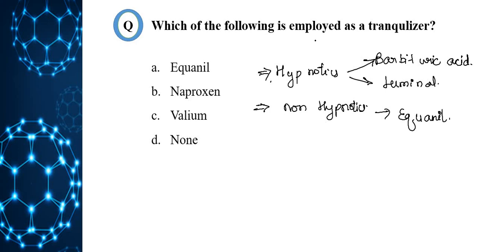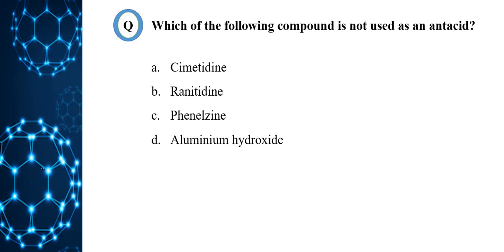So, which of the following is employed as a tranquilizer? Correct option is A, Equanil. Which of the following compounds is not used as an antacid? Option A, cimetidine. Option B, ranitidine. Option C, phenelzine. Option D, aluminum hydroxide. We'll see what exactly antacids are.